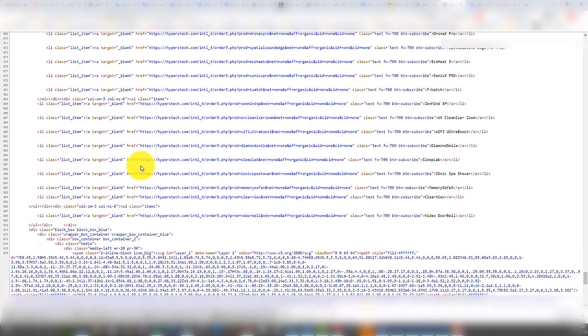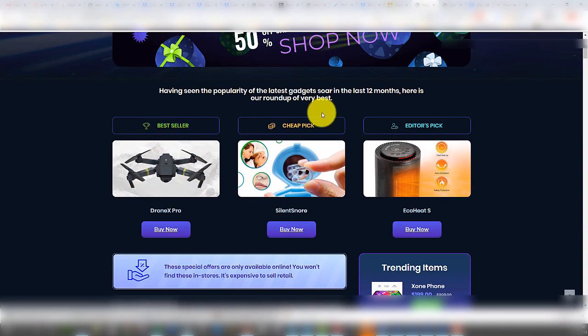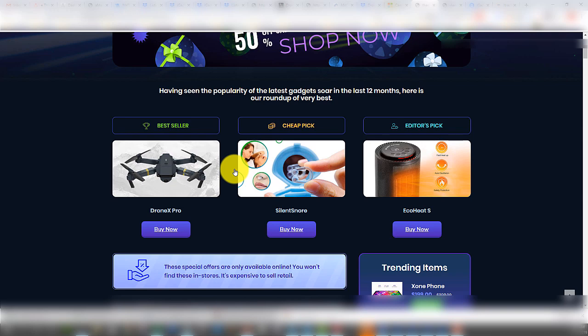effort, and most people either don't do it because they're lazy, or they hire someone else to do it, or whatever the case may be. But the third-party tracker is extremely important so that anytime anybody clicks on these links, you get data, more data than what you're going to get inside Bing. But for now, for this video, I'm only going to do the simple setup so I can get this up and show you how I set up my campaign.